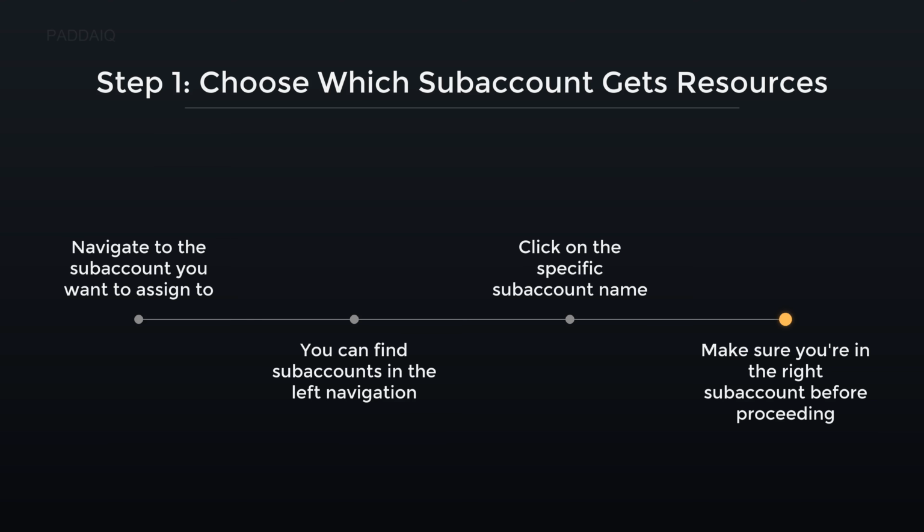Make sure you are in the right subaccount before proceeding. This means confirming your current workspace to avoid deploying resources in the wrong place. For example, if you manage separate subaccounts for development and production, deploying a new app in the wrong one could cause issues. Always double-check your subaccount to ensure correct resource allocation.